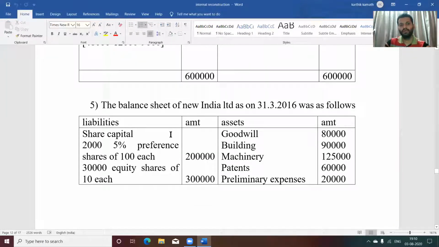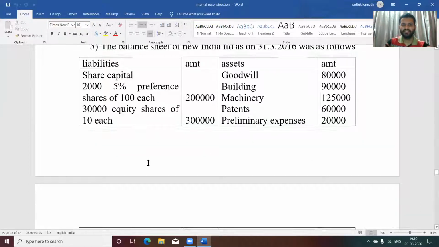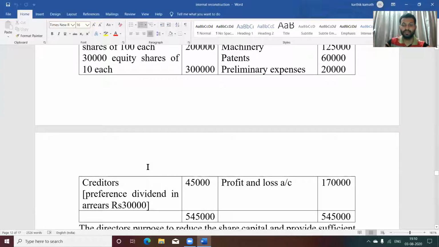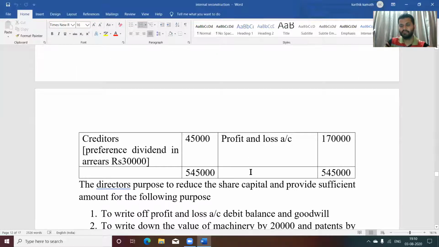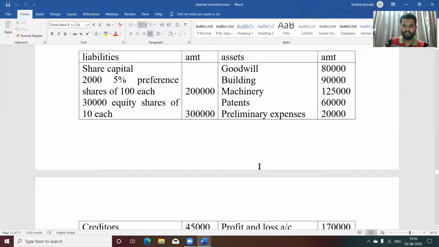See this problem now. The balance sheet of New India Limited as on 31/3/2016 was as follows. Share capital: 2000 5% preference shares of 100 each, 2 lakh; 30,000 equity shares of 10 each, 3 lakh; creditors 45,000, and in brackets as a footnote it is given that preference share dividend in arrears is 30,000. Asset side: goodwill, building, machinery, patents, preliminary expenses, and profit and loss account balance is mentioned.